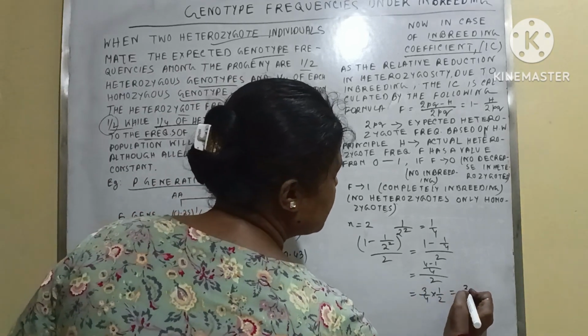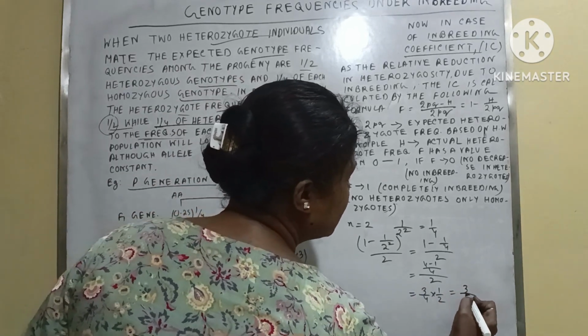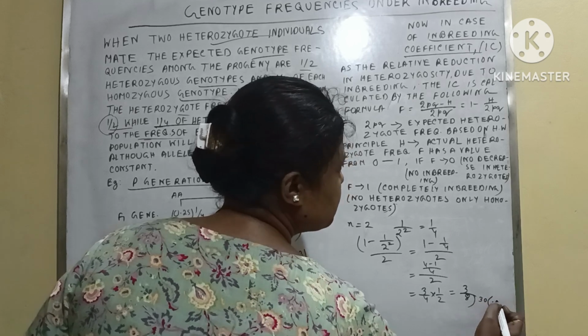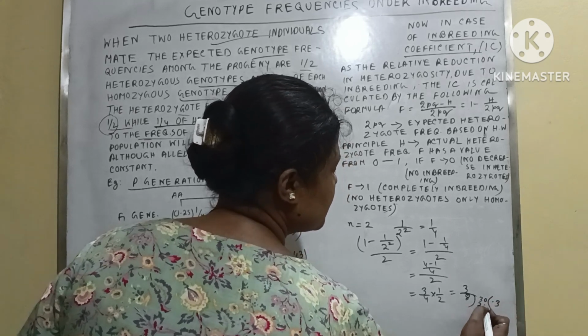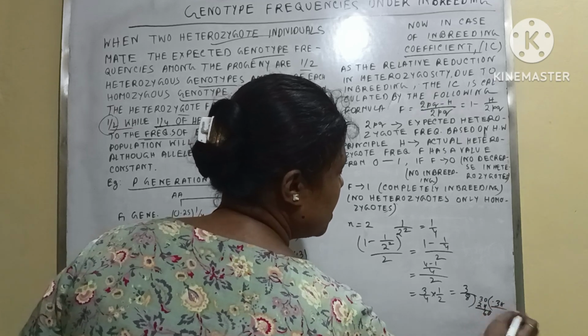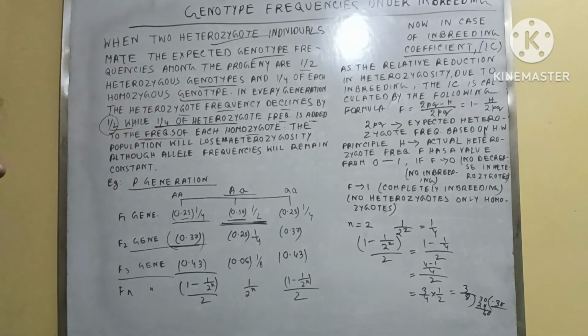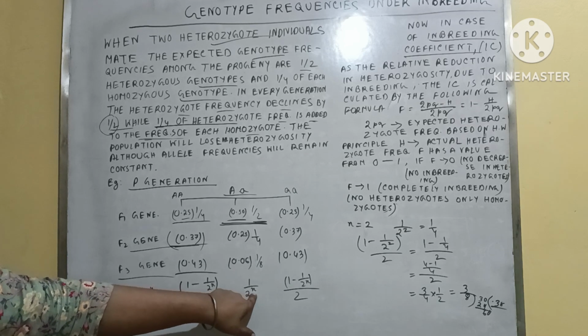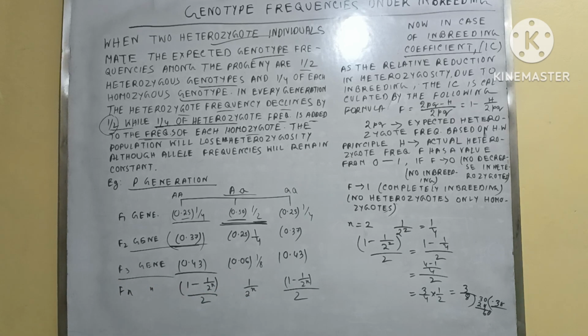That will be 3/8, or maybe the value will be 0.38, something like that. So if we know the value of n, you can easily calculate the homozygote frequency and the heterozygote frequency.